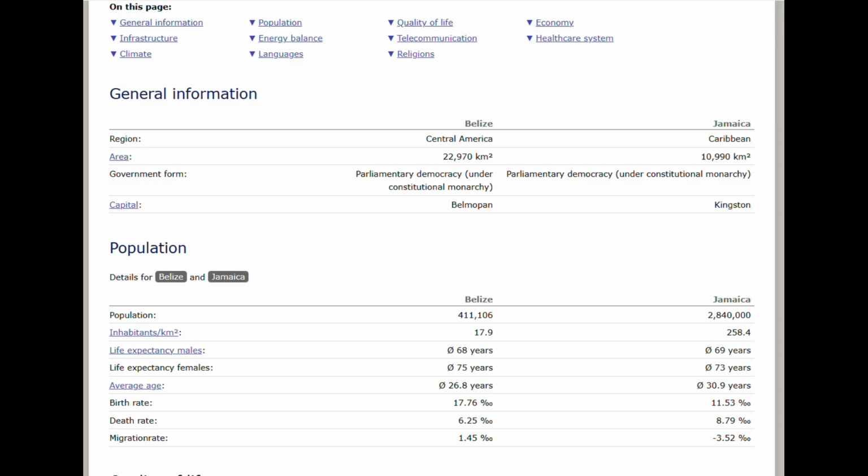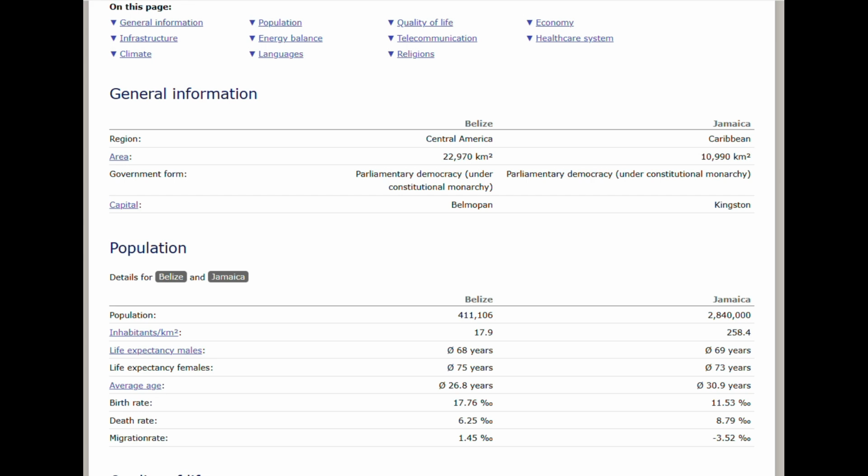Oh wow, I'm actually shocked. Belize has a much smaller population, with 411,000, and Jamaica's at almost 3 million. The inhabitants per kilometer is a lot smaller in Belize compared to Jamaica, which definitely makes sense because Belize is twice as large as Jamaica in area, but when it comes to inhabitants, it's much less.